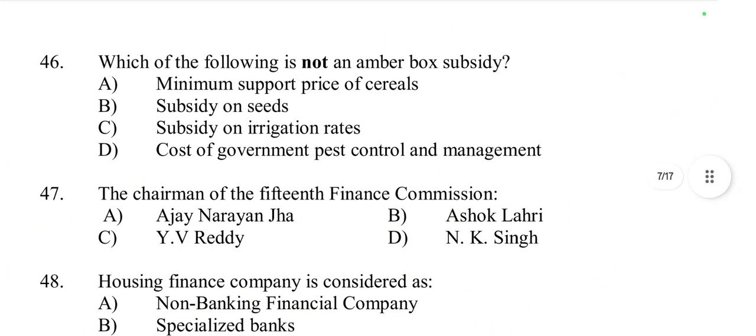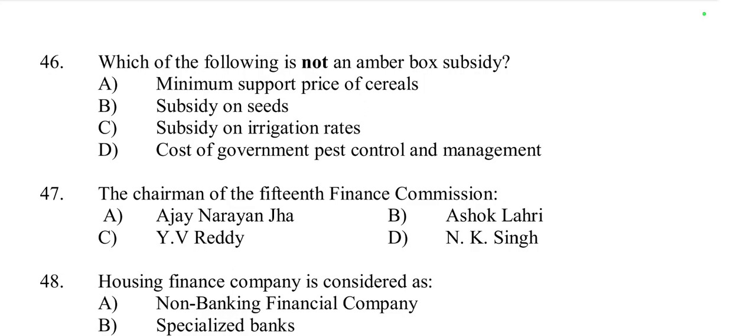Then question number 46, which of the following is not an amber box subsidy? So we have to know what is amber box, and what is an amber box subsidy? Amber box subsidies are those that are considered trade distorting according to the World Trade Organization or WTO rules.